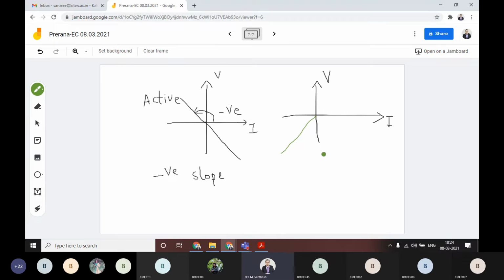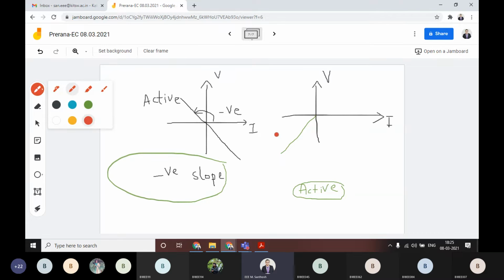Can anyone tell me? You have only two options, active or passive. Someone is telling this is active. Okay, let me tell you. First we need to find the slope, that is the main thing. Whether it is passive or active, we decide based on the slope only.